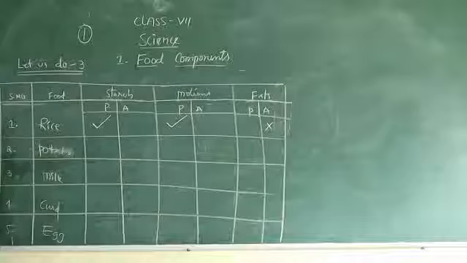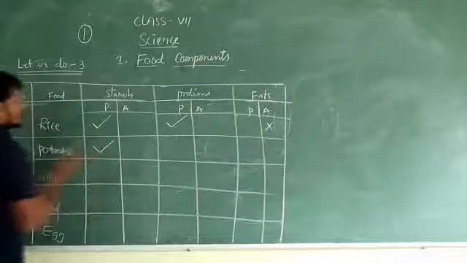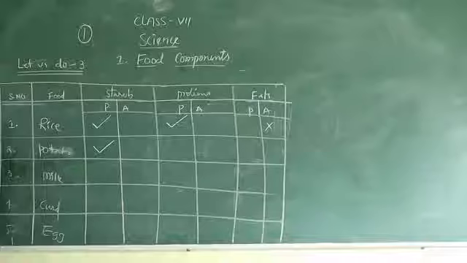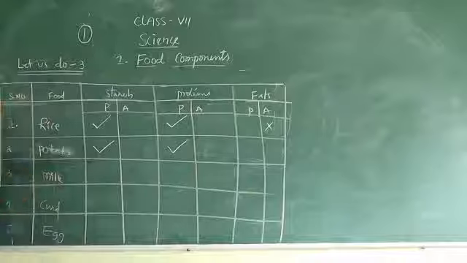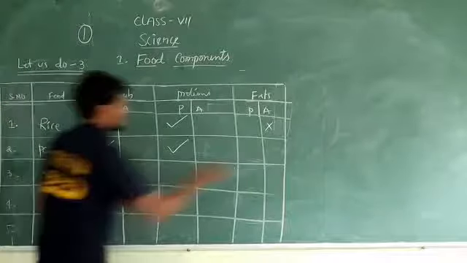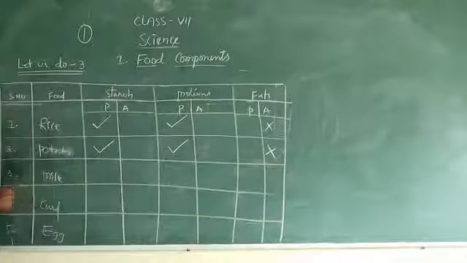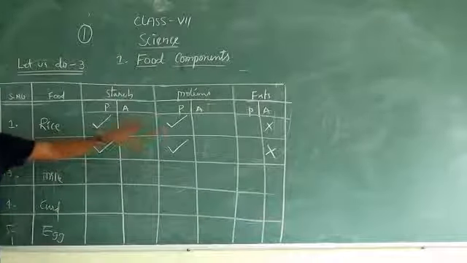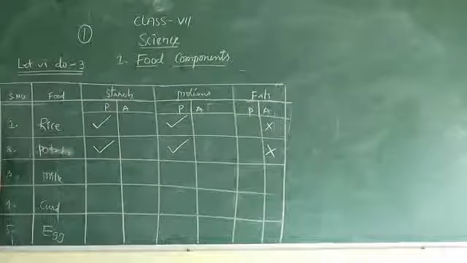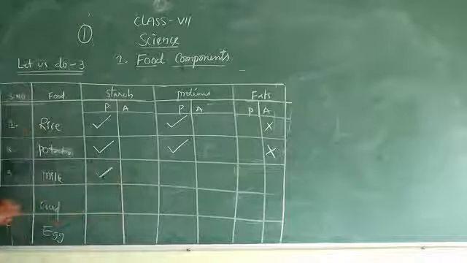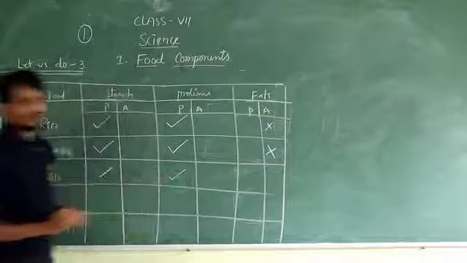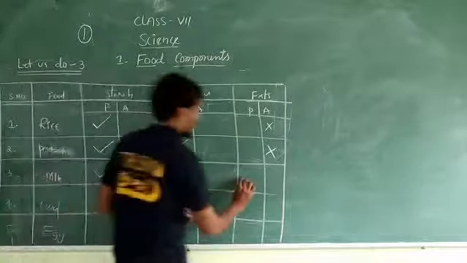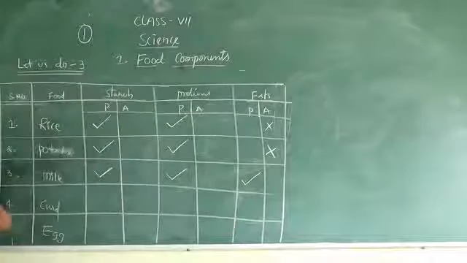And go to potato. Potato contains starch. So starch is present. Proteins are also present. What about fats? Fats are absent. So in rice and potato, fats are absent, and starch and proteins are present. Go to milk. Is starch present or not? Sure, starch is present. What about proteins? Milk is a protein nutrient, so protein is present. Even fat is also present in milk.